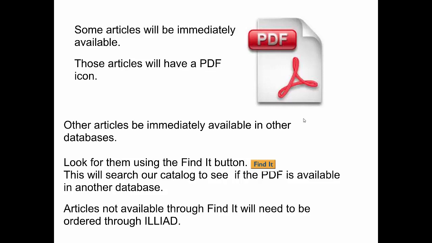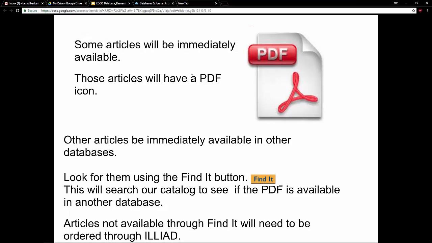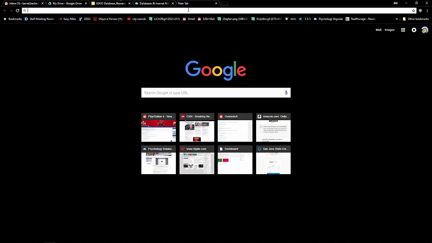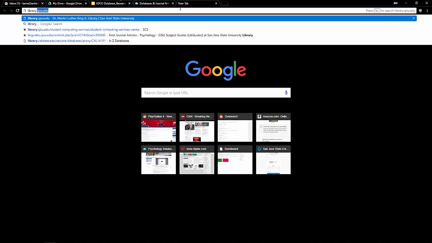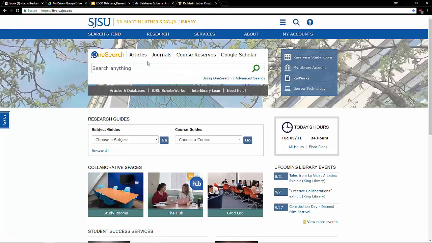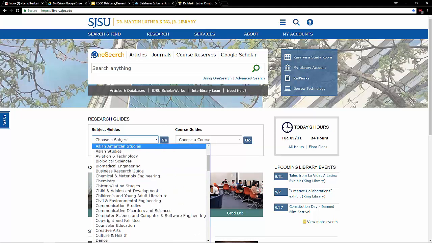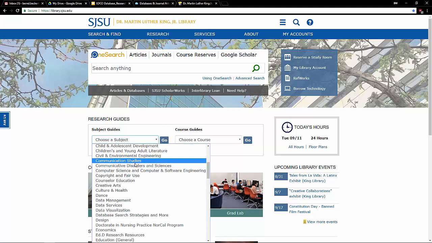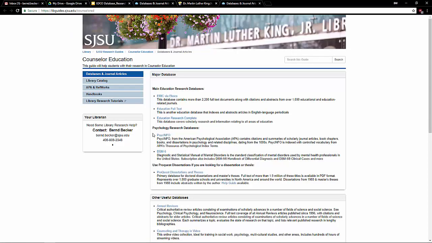So I just kind of want to show you these steps and how I go through them every time. There's a couple ways to start. You can start at the library's homepage at library.sjsu.edu. Here we have an A to Z list of all the articles and databases that we have access to. But what I really want to show you is this research guide. Here under subject guides, I'll go to counselor education and go. And here's a research guide that I built for you, and it just has all of the links to some of the key databases in one spot.